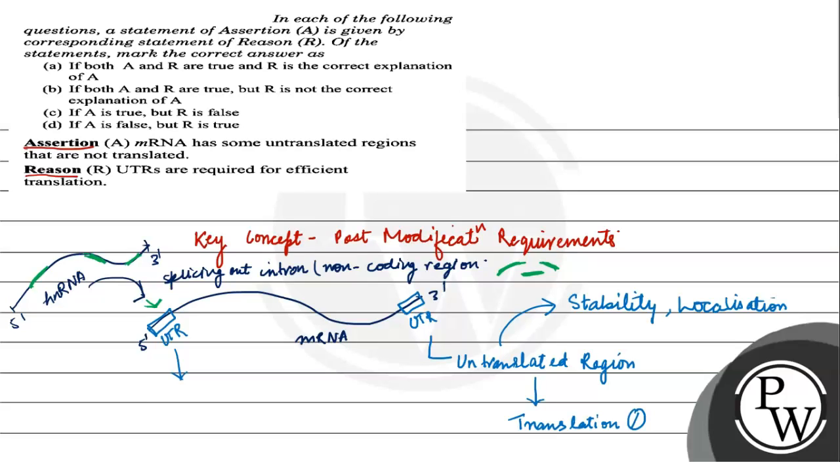It is a true concept, or true reason, according to the assertion. It is not translated but it is efficient for translation. Thus we can say, हम ये कह सकते हैं कि ये जो दोनों स्टेटमेंट हैं, assertion और reason, दोनों ही appropriate हैं एक दूसरे के लिए. If both A and R are true, R is the correct explanation of A. तो ऑप्शन A हमारा सही है. Option A. Hope you all understood. All the best.